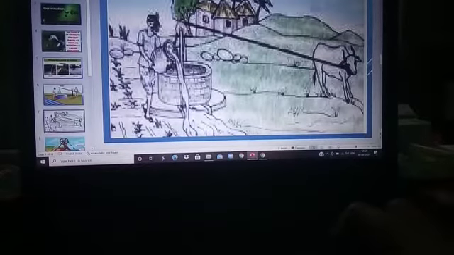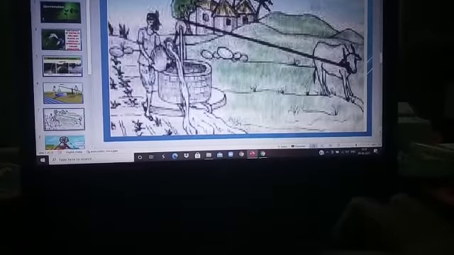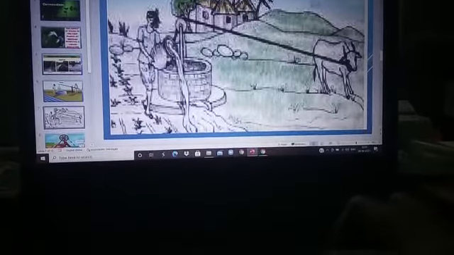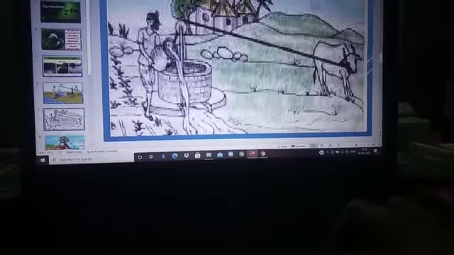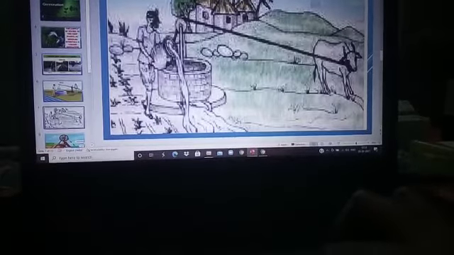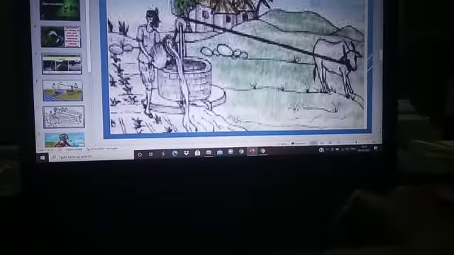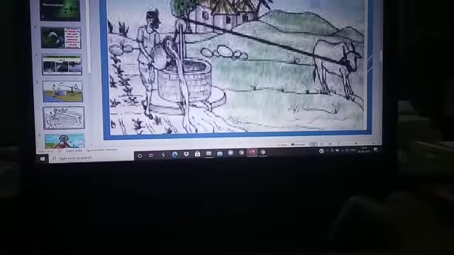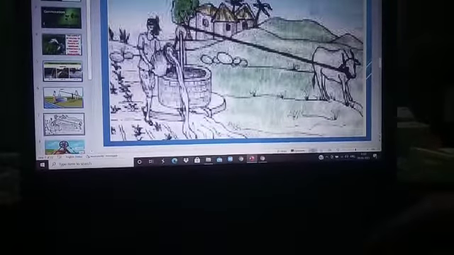When the bull is moving in a backward direction towards the well, the other end of the rope which is carrying the bucket moves inside the well and draws the water. After that, the bull is moving in a forward direction, that is away from the well. When the bull is moving in a forward direction, the other end of the rope which is carrying the bucket moves in an upward direction, that is away from the well. So the man who is standing near the well carries the pot and pours the water in the canal. This method of irrigation is known as the mode system of irrigation.